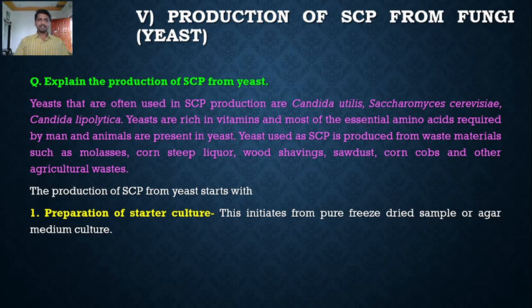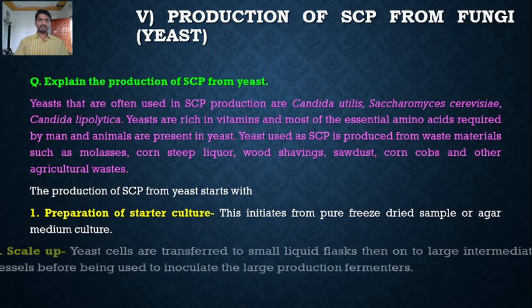So starter culture is the pure culture that possesses only a single fungal species, for example Saccharomyces cerevisiae. So the first step in the production of SCP from yeast is the preparation of starter culture. Starter culture can be made on agar medium where the Saccharomyces cerevisiae has been grown. Such a freeze-dried sample is used for the cultivation of the yeast for the production of SCP.